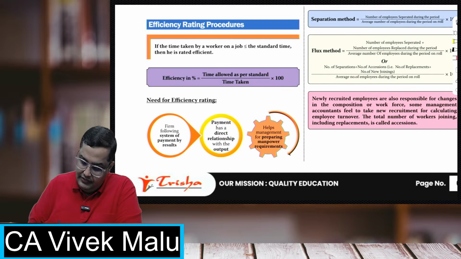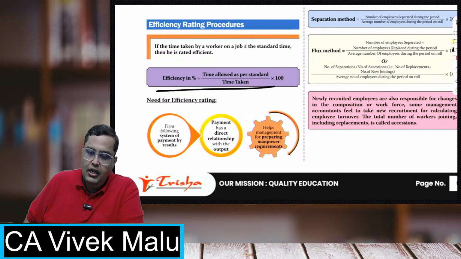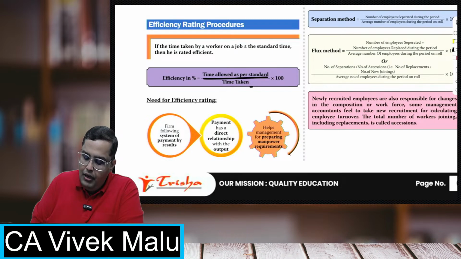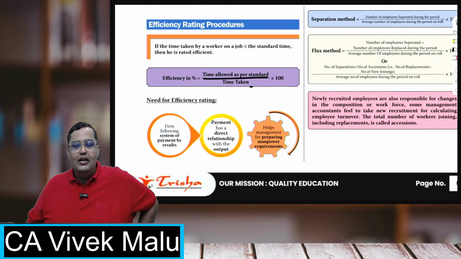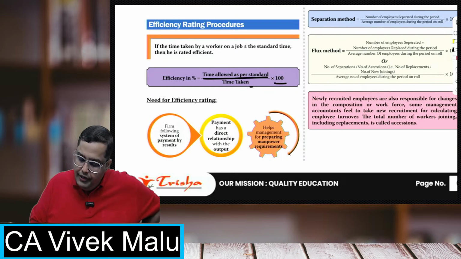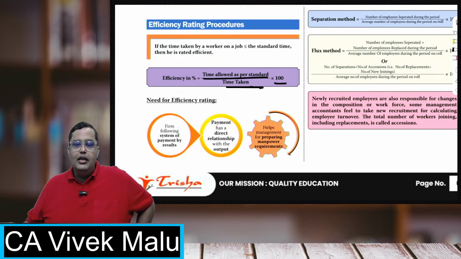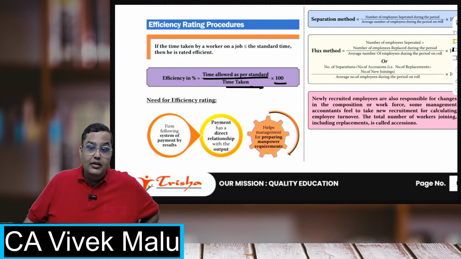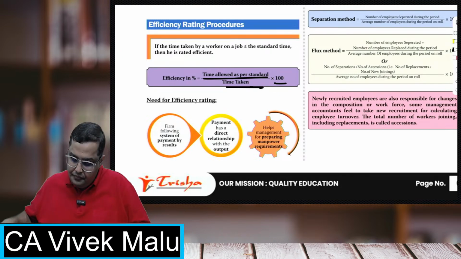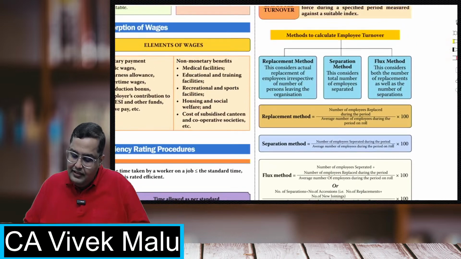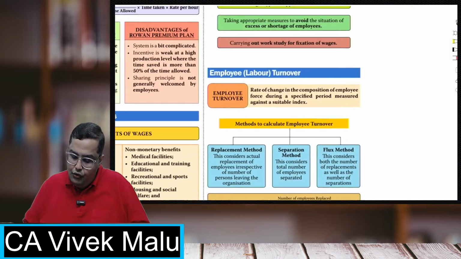Now there is one concept of efficiency rating. Efficiency rating is basically, if you are taking less time than what was allowed, then you are treated as efficient. The formula for that is time allowed, basically the standard hours, upon time taken, into 100. If the standard time was more, but you are taking less time, then we say that you are an efficient worker.